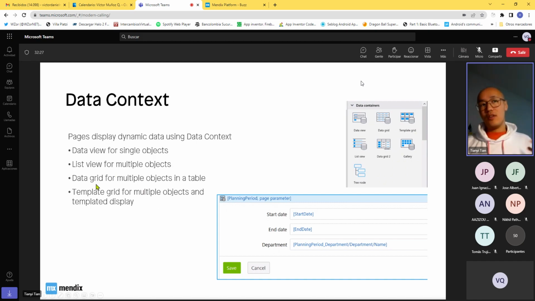in those cases, you would use the data grid. List view and data grid also come with their out-of-the-box buttons, the functionalities that you can use to delete objects, add new objects, and so on. And a search bar is always there, pretty cool. And the template grid for multiple objects and templated display. Well, that is also something exciting I leave for you to explore.